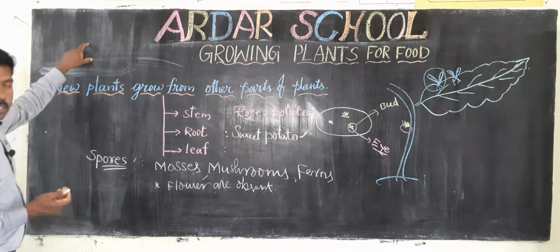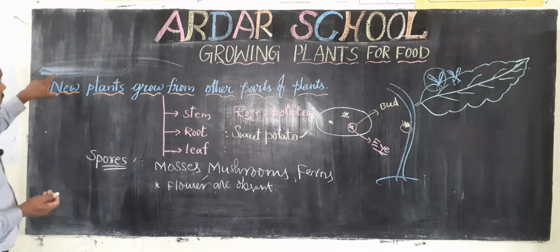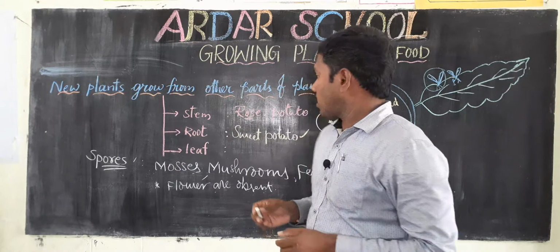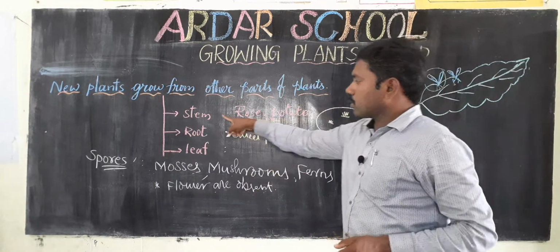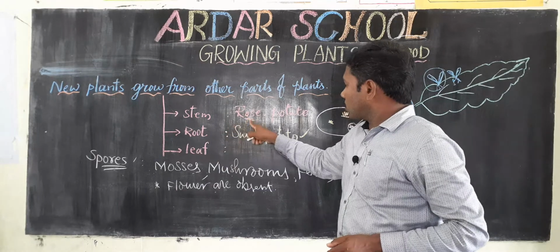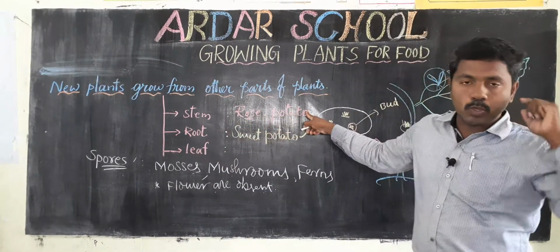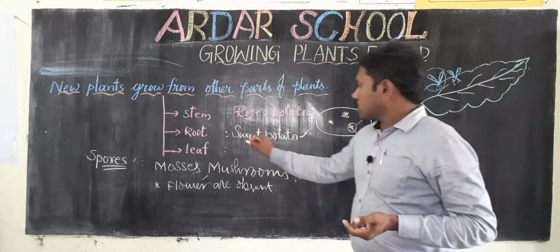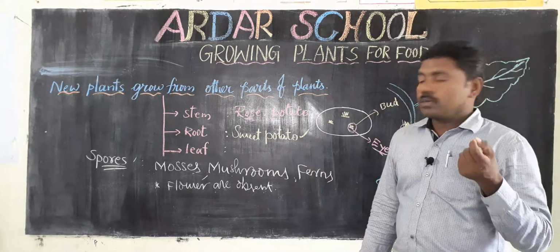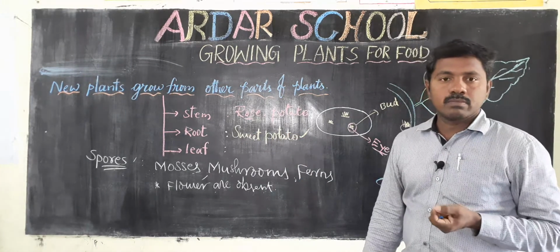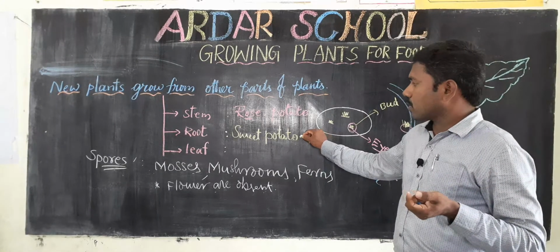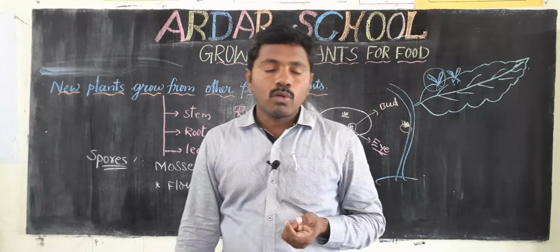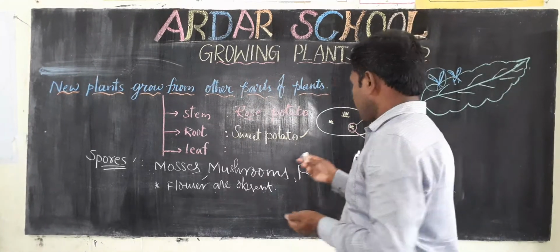So first we already discussed the seed. In this video we discussed how new plants grow from other parts of the plant. Here stem, root, leaf. For stem, examples are rose, potato, sugarcane. Okay children, these are some examples. Root: sweet potato is the best example, also carrot and beetroot. These are the best examples for through the root. Next leaf, bryophyllum, that is the best example.